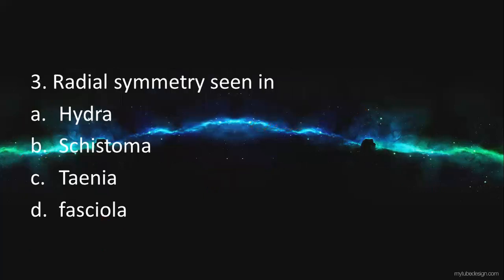Next one: radial symmetry is seen in. What is radial symmetry? It is the symmetry where the body can be cut in any axis or any plane. Obviously radial symmetry will be seen in Hydra, which is a freshwater polyp. Whereas Taenia, Cystoma and Fasciola all have other types of symmetry; they are either bilateral or asymmetrical. So Hydra is radially symmetrical.